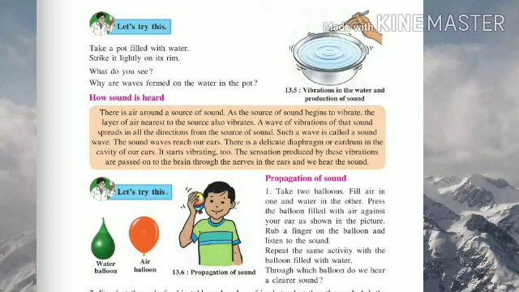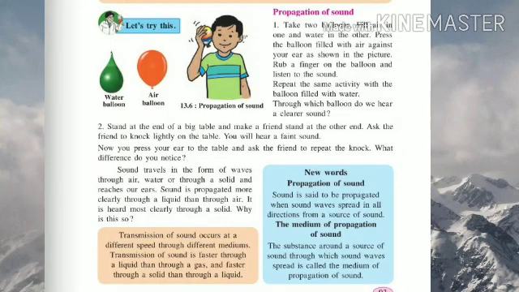Okay, now let's learn about the propagation of sound. Now propagation of sound is a new word. What it means, students? Sound is said to be propagated when sound waves spread in all directions from a source of sound. The substance around the source of sound through which sound waves spread is called the medium of propagation of sound. So here you have learned two new terms, that is the propagation of sound and the medium of propagation of